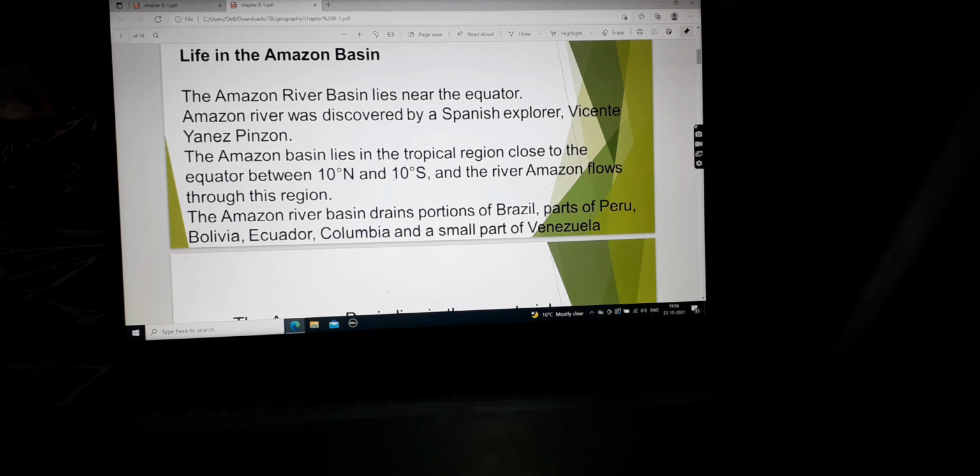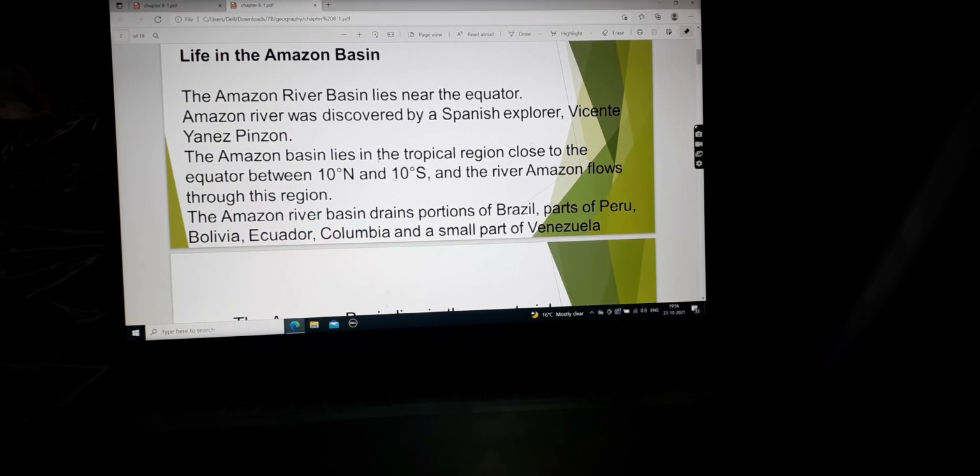The Amazon basin lies in the tropical region close to the equator between 10-degree north and 10-degree south, and the river Amazon flows through this region. So the Amazon River basin is between 10-degree north and 10-degree south, and in between this distance, the equator crosses the jungle, or it crosses the Amazon River.